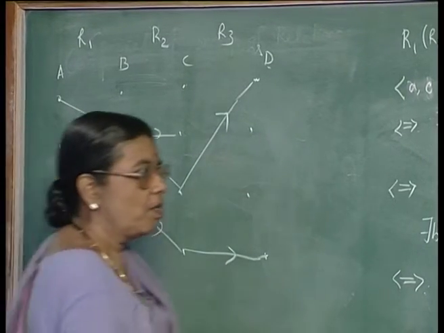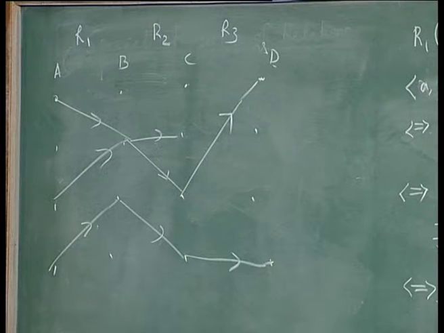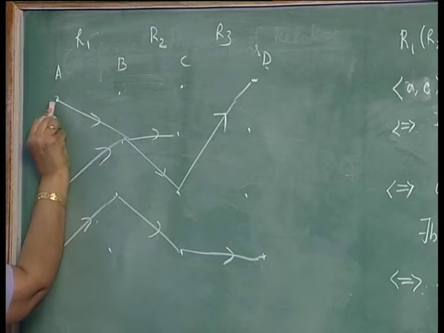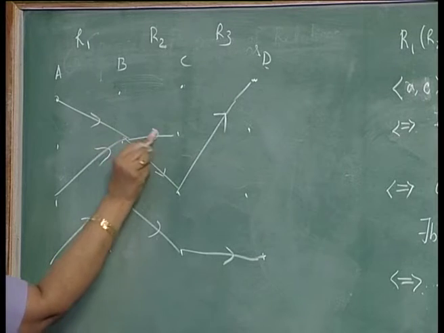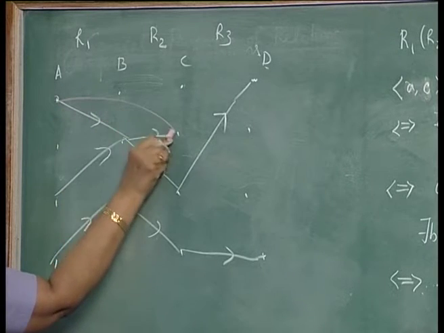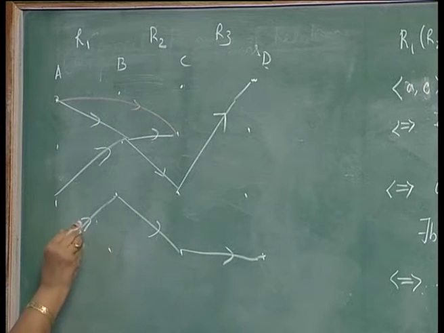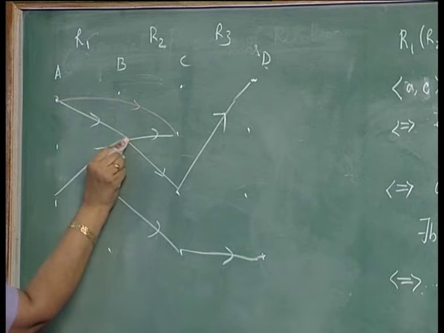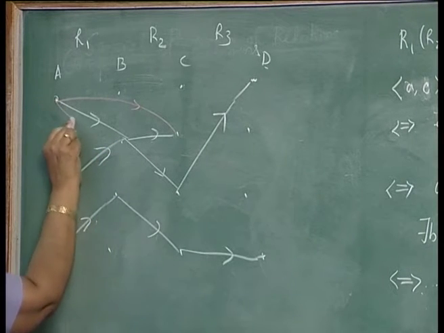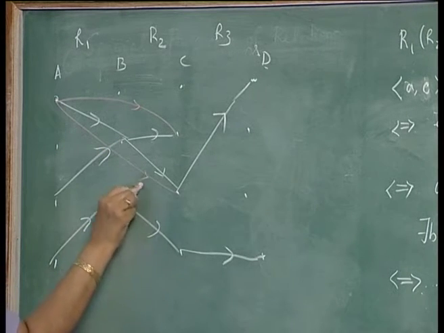Now, what does R1 R2 represent? If there is an arc from here to here and here to here, R1 R2 will have an arc like this. There is from here to here and here to here. So, R1 R2 will have an arc like this.